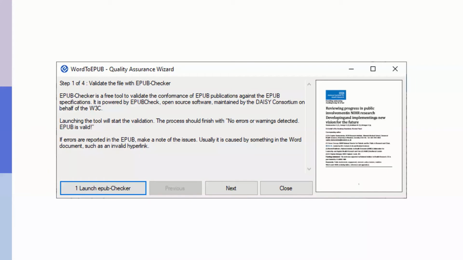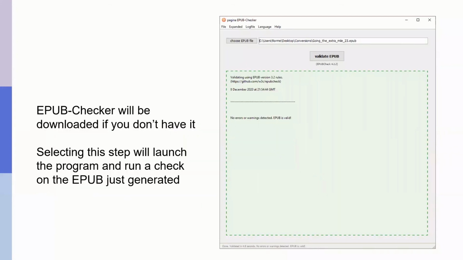And then if we click on Launch EPUB Checker, it will run it for me. And in this case, it runs the checker and the screen turns green and it tells me no errors or warnings are detected. The EPUB is valid. So that's the first step in this QA check wizard.